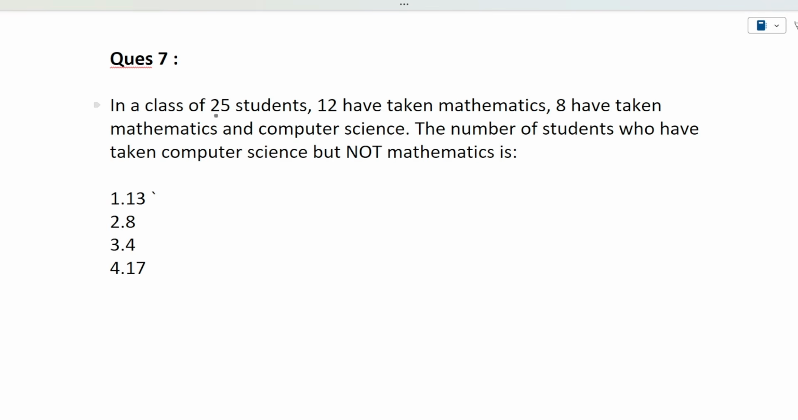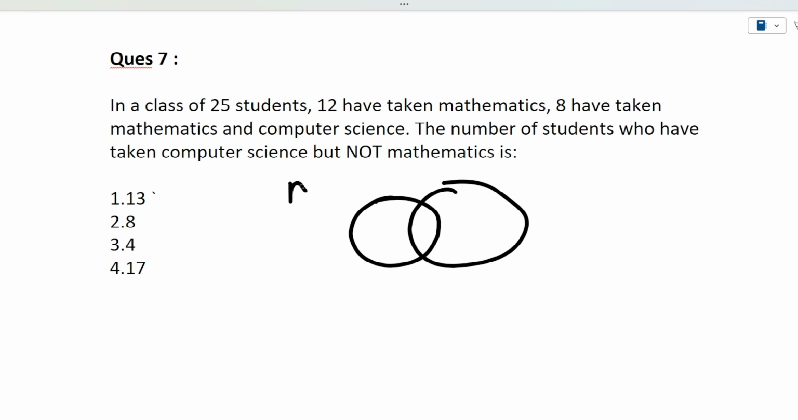Okay, so guys, the next question is: in a class of 25 students, 12 have taken mathematics, 8 have taken mathematics and computer science both. The number of students who have taken computer science but not mathematics is? So guys, see, these are the type of questions that are done by Venn diagram. Simple. So one Venn diagram is for mathematics, another one is for computer science.